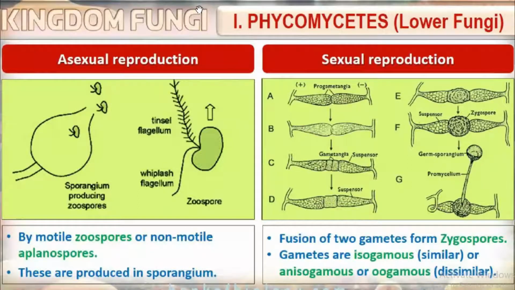Listen, if the gametes are similar, they are known as isogamous, similar in structure. If the gametes are dissimilar, they are anisogamous or oogamous.